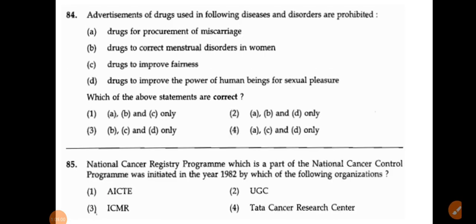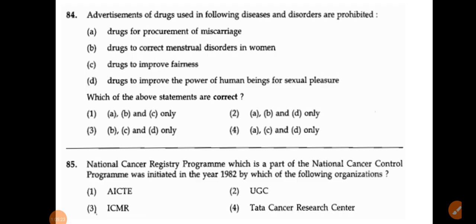The 84th question. Advertisement of drugs used in the following diseases and disorders is prohibited. The drug for procurement of miscarriage, drug to correct menstrual disorder in women, drug to improve fairness, drug to improve the power of human beings for sexual pleasure. There are different options.